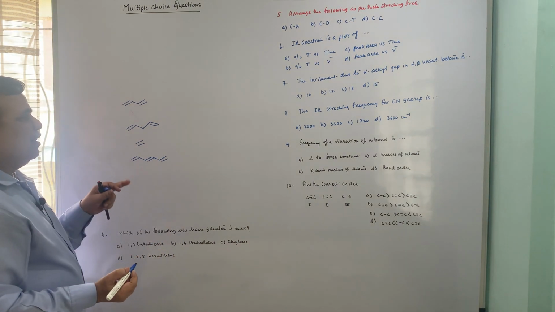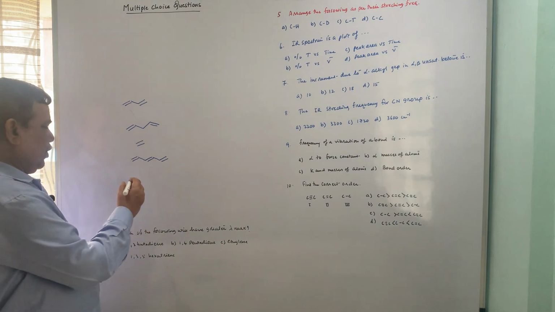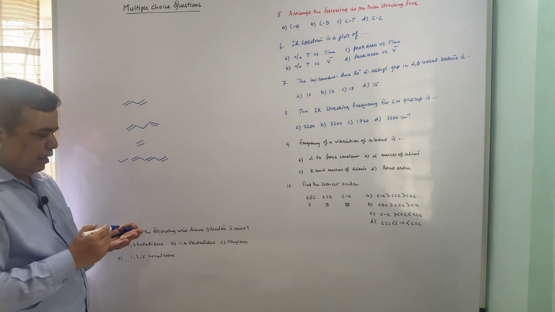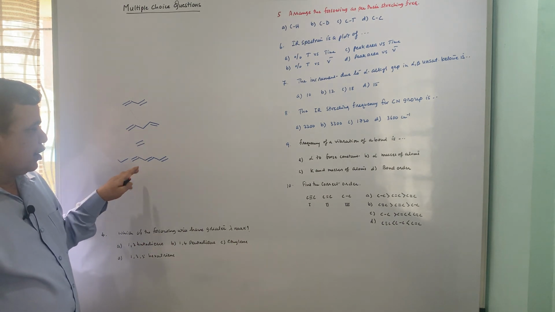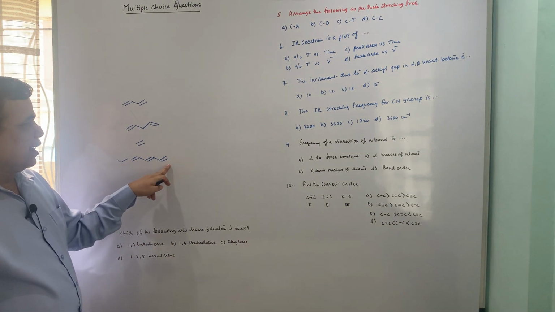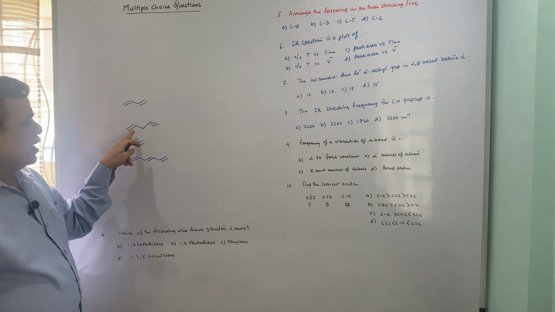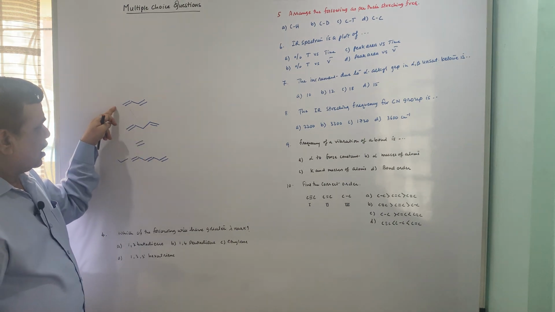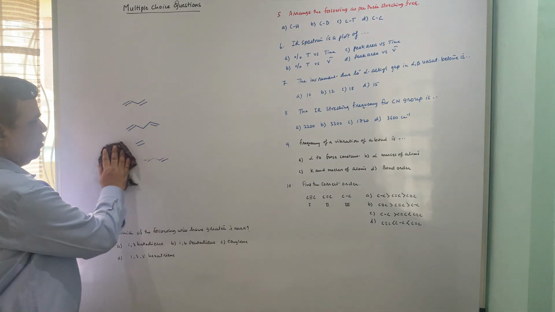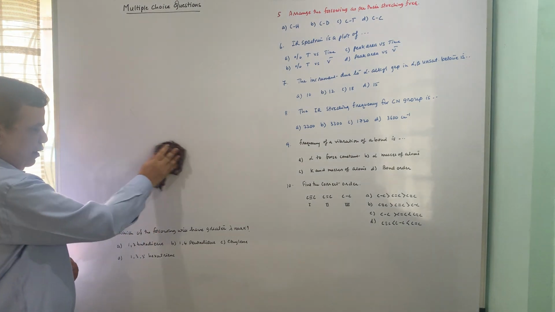Obviously the extent of conjugation is maximum here, so this will have greater lambda max value because it has extension in conjugation. This is a diene chromophore, this is an extended double bond, this is an isolated double bond. So ethylene, then this, and maximum would be this compound. Okay.